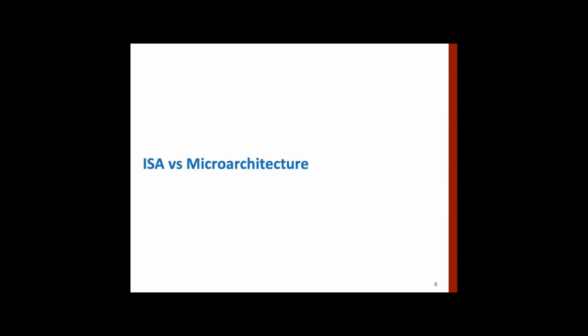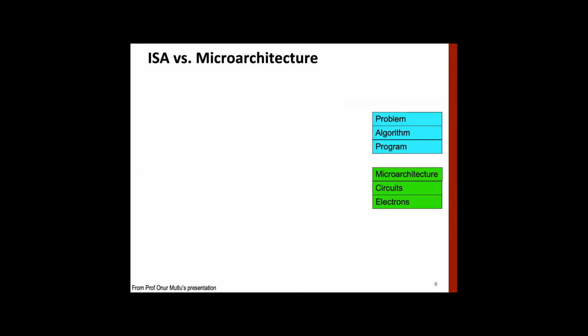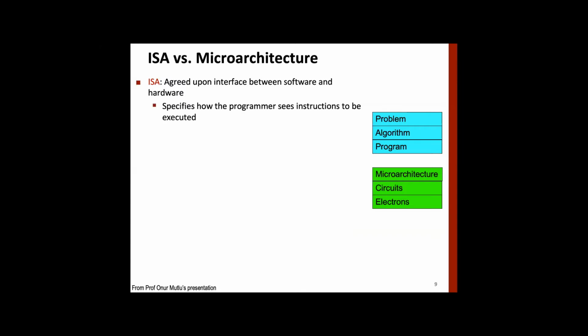Let's move ahead then. Let's define ISA, and let's also discuss a little bit of microarchitecture. So ISA is an agreed-upon interface between hardware and software. It specifies how programmers see instructions to be executed. Now, when I say instructions in general, I am talking about assembly language instructions, because as a C programmer, it doesn't matter to you what the machine is, or as a Python programmer, right? You may not even know what computer you are running. So there's a level of abstraction given to us, a very powerful abstraction.